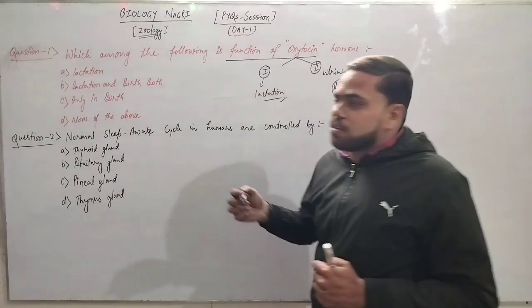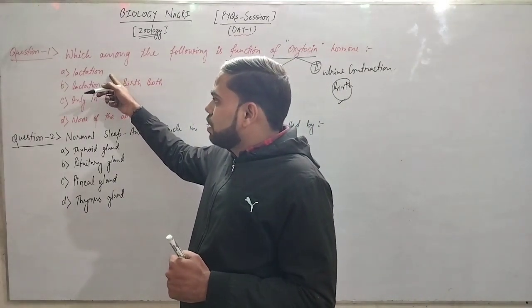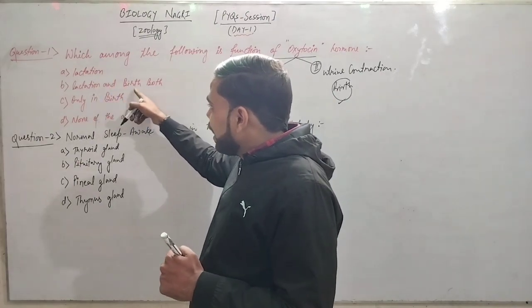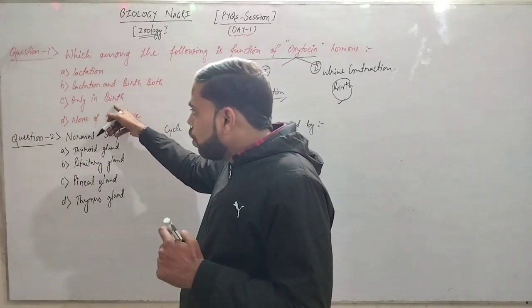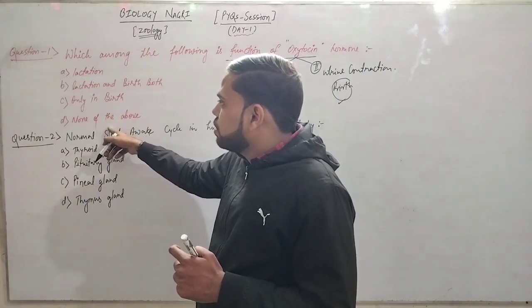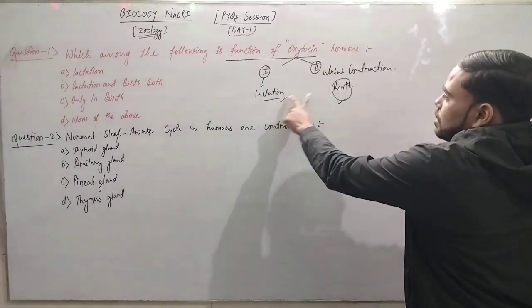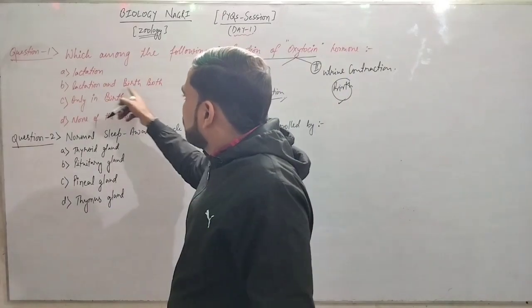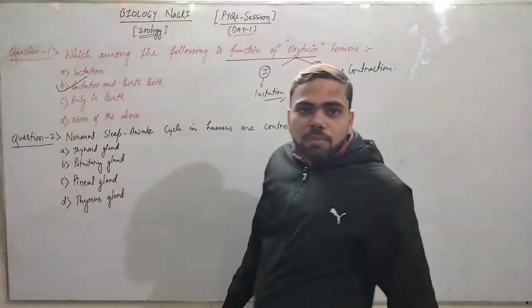So let's go to the options. First option, lactation. Second, lactation and birth both. Third, only in birth. And fourth, none of these. It means the 2 functions, lactation and birth. This will be the correct option.